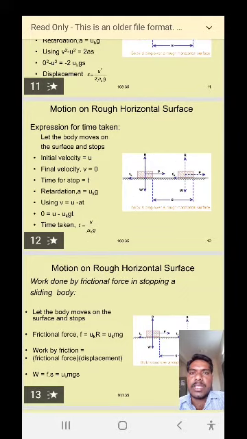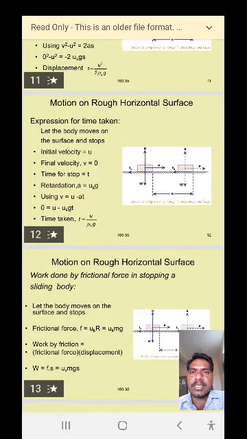Then from this equation we can derive the expression for displacement: the minus gets cancelled, and s is equal to u square by 2 mu k g.